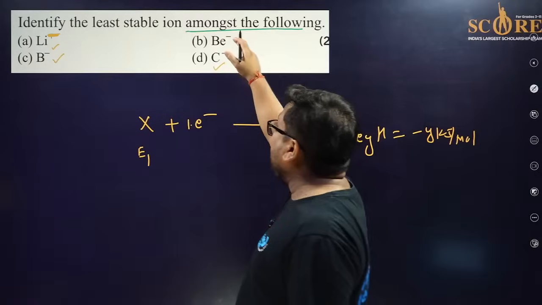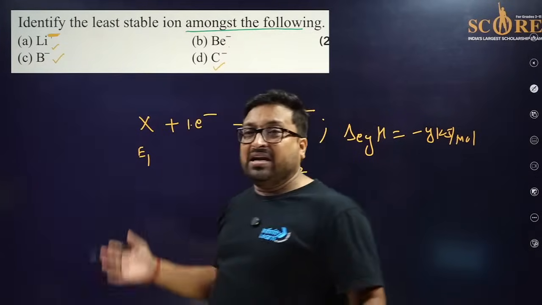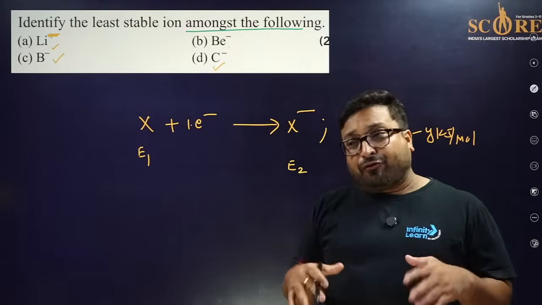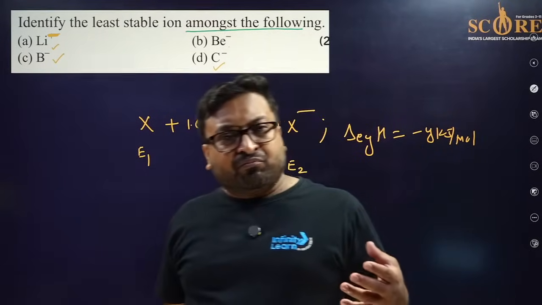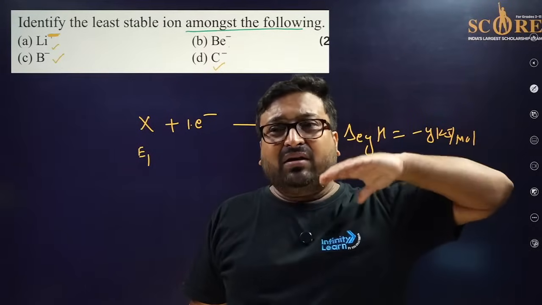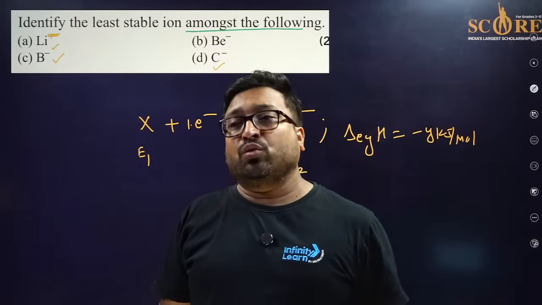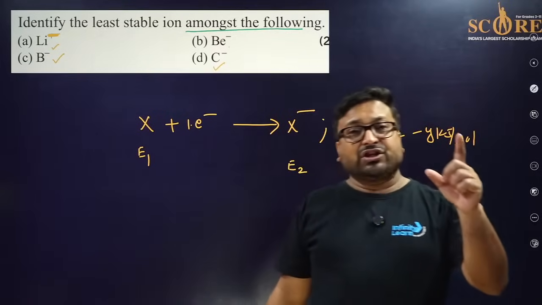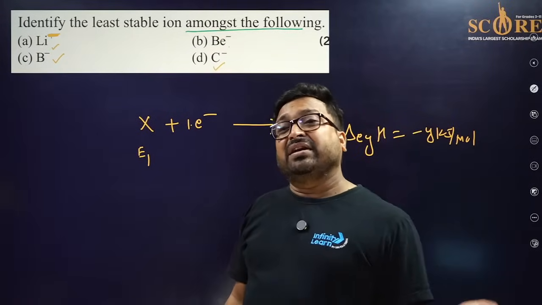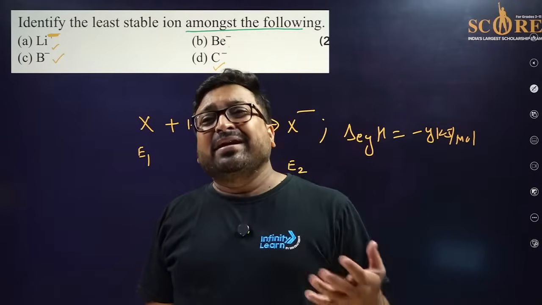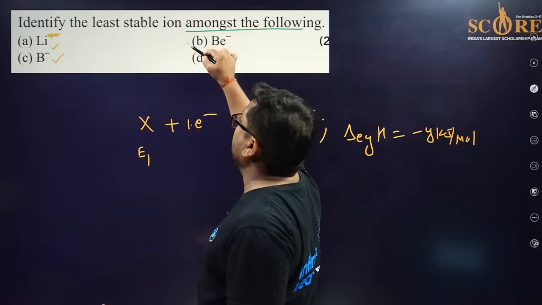But in beryllium, when you add an electron, energy should be provided. So for beryllium, like a noble gas, not as much energy, but it will restrict the addition of an electron, and electron gain enthalpy first is positive. It means electron affinity is negative. They don't want to accept an electron, and the answer will be B.